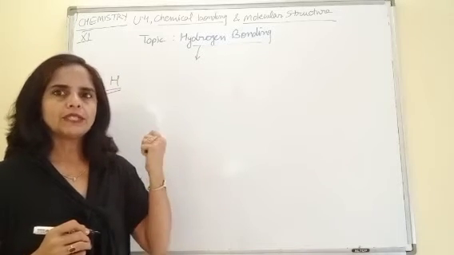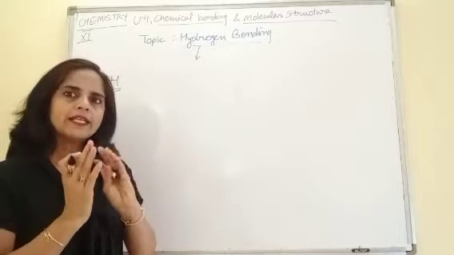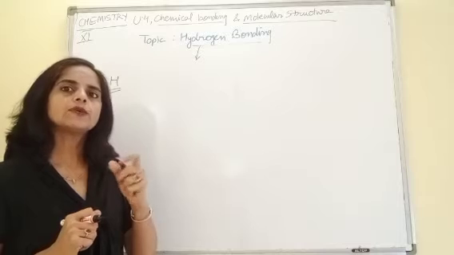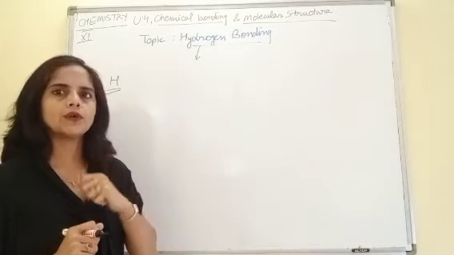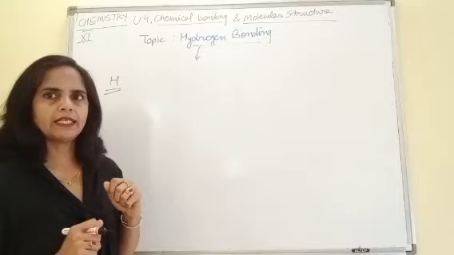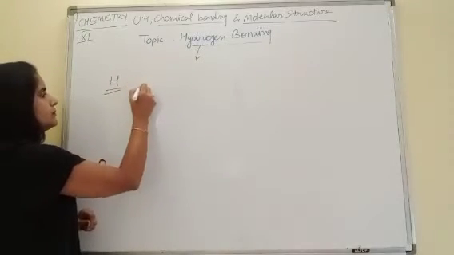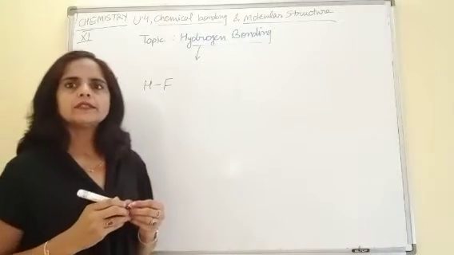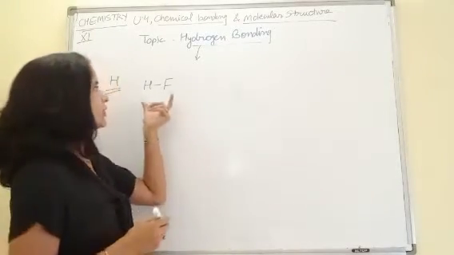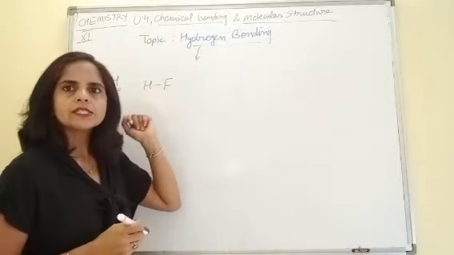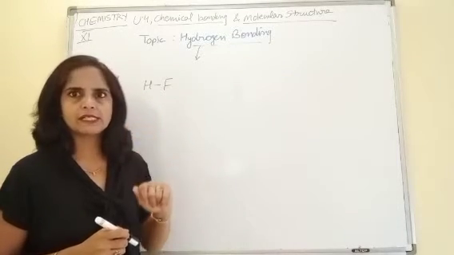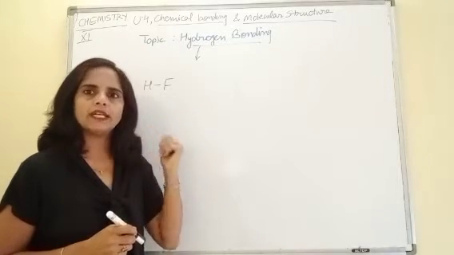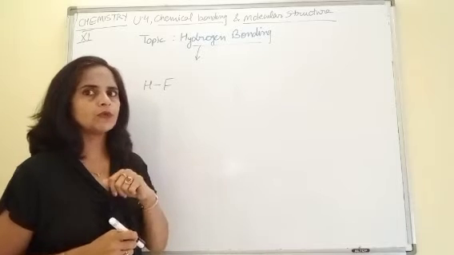Before coming to the definition, I will try to explain this topic with the help of a few examples so that you can easily write the definition on your own. For example, if I take the hydrogen fluoride molecule, you know well that hydrogen fluoride is a molecule in which a single covalent bond is present between hydrogen and fluorine. And that single covalent bond is a polar covalent bond.